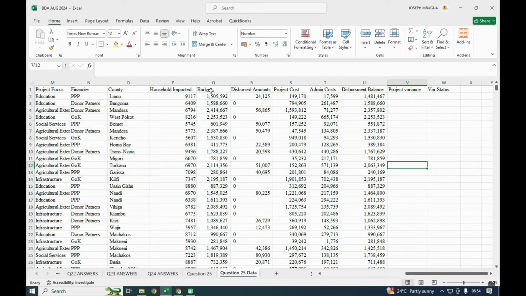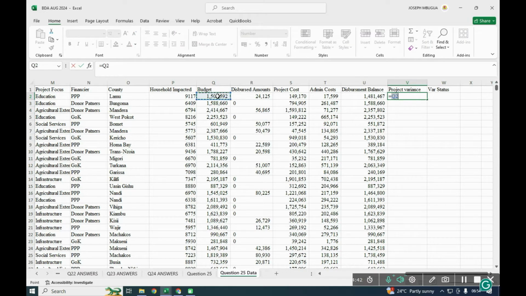So the variance will be what was budgeted vis-a-vis the actual amount that was used in that particular project cost. So that one will give us the variance. I'll take the budget and minus, in brackets, the project cost plus the administrative cost.